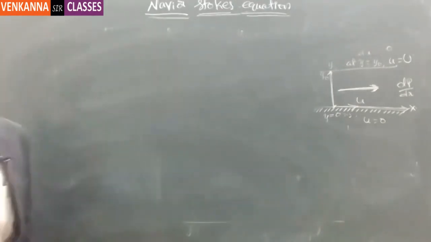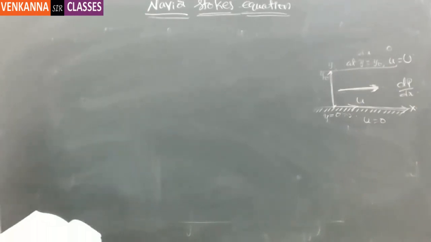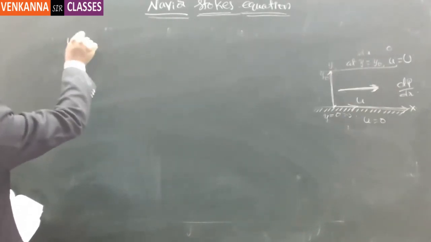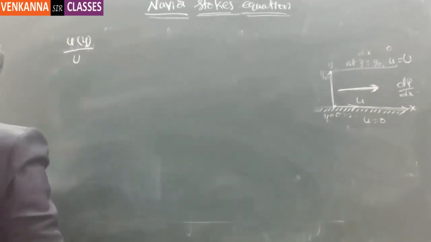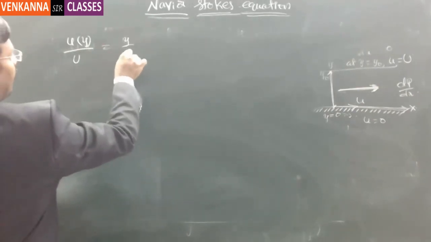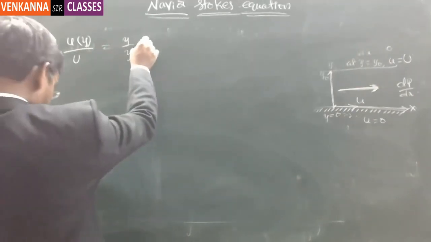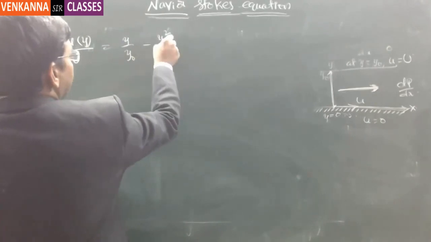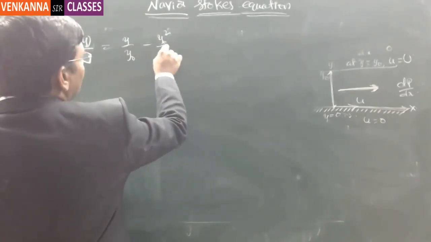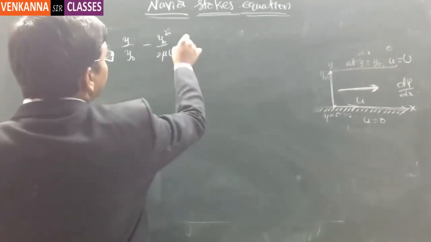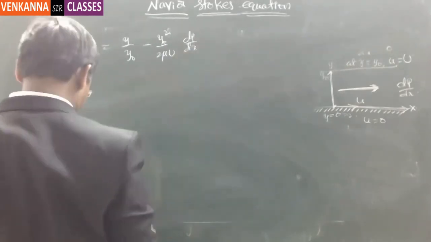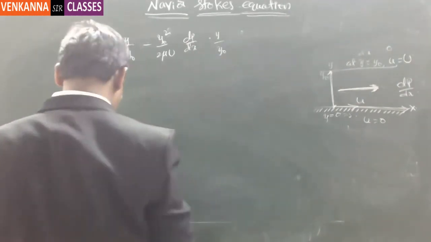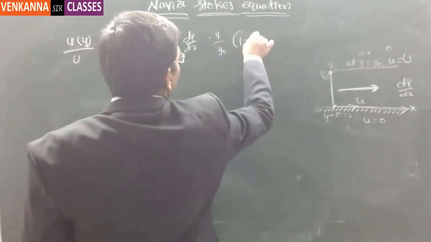That simplified format is u of y divided by capital U is equal to y by y naught minus y naught square divided by 2 mu U dP by dx into y by y naught into 1 minus y by y naught.